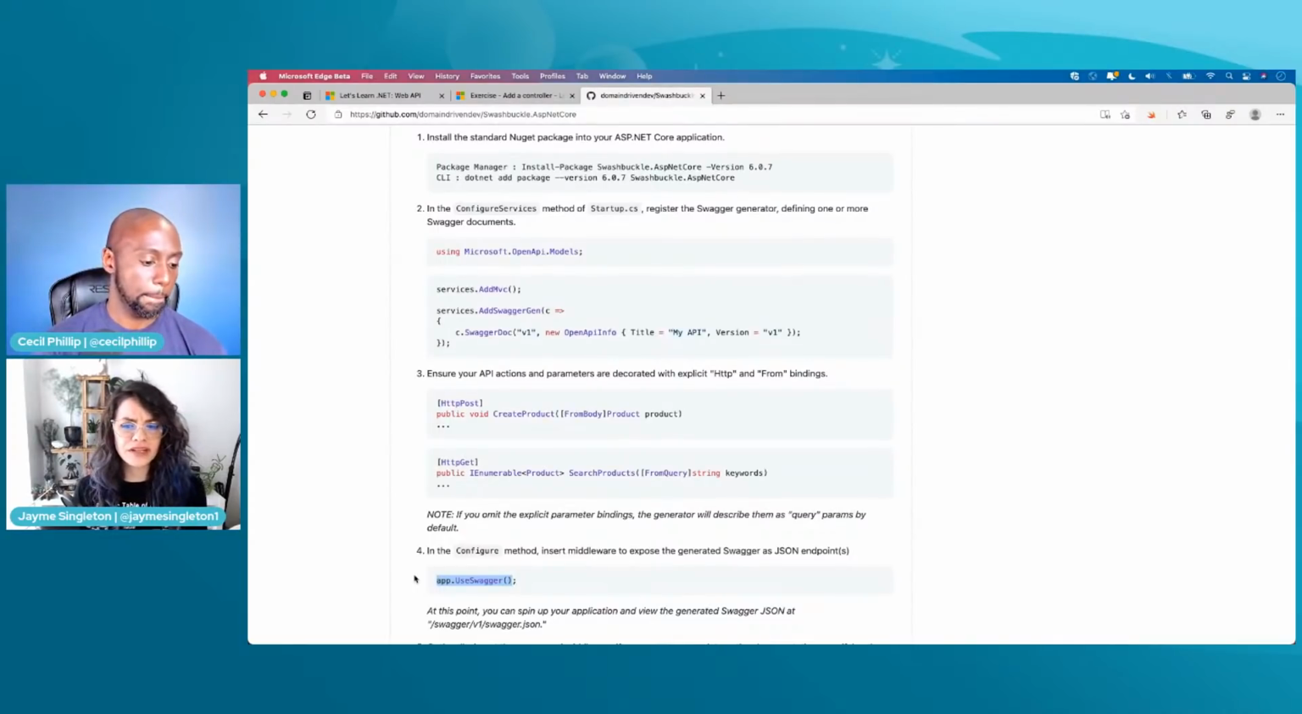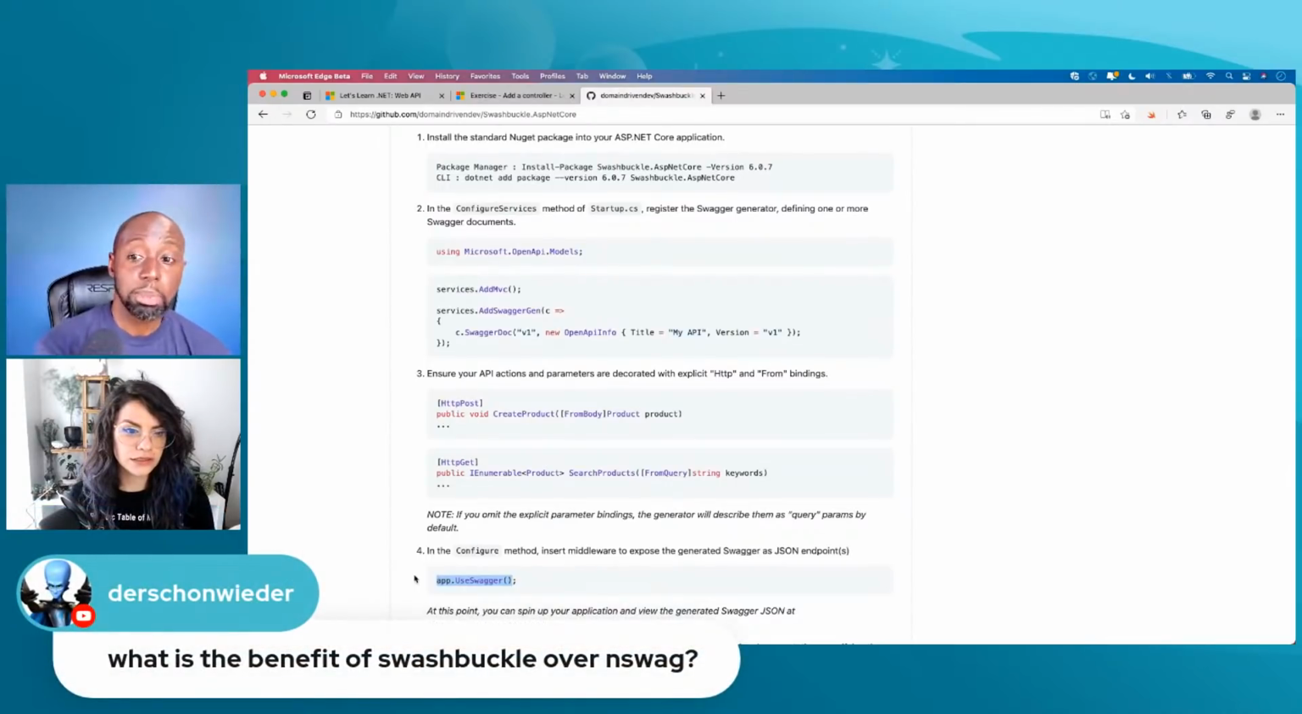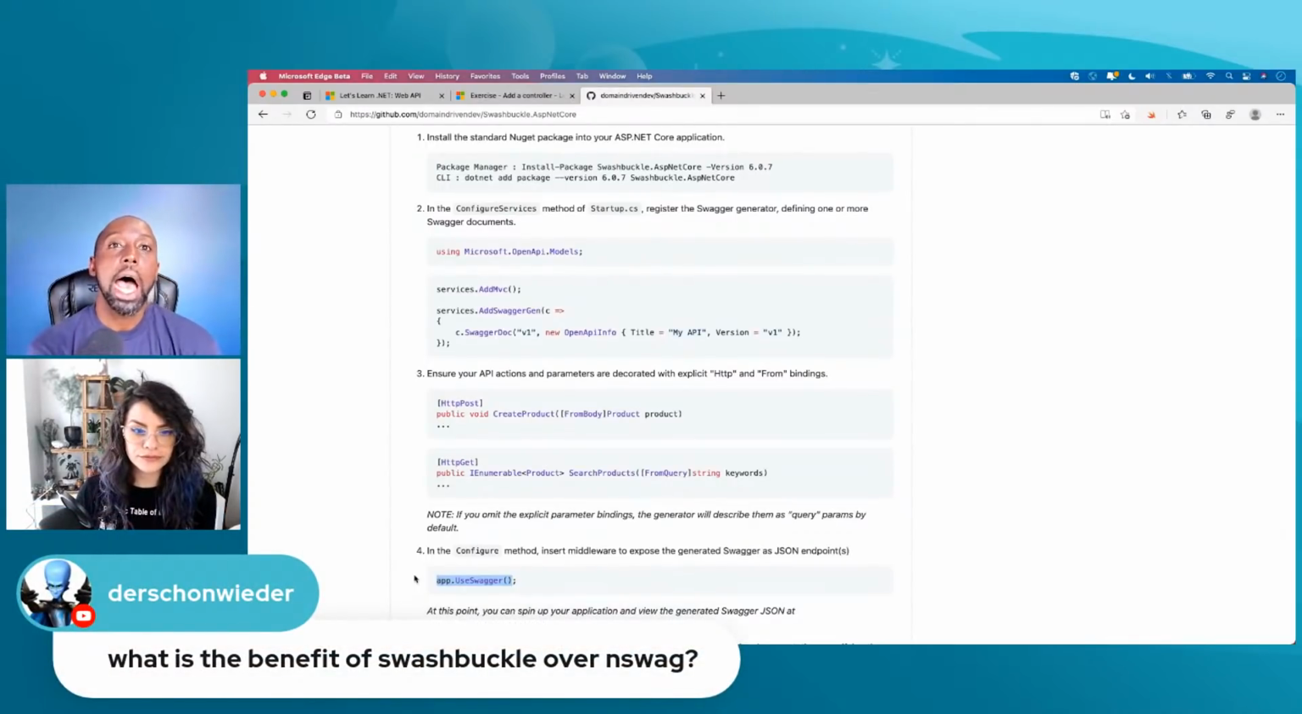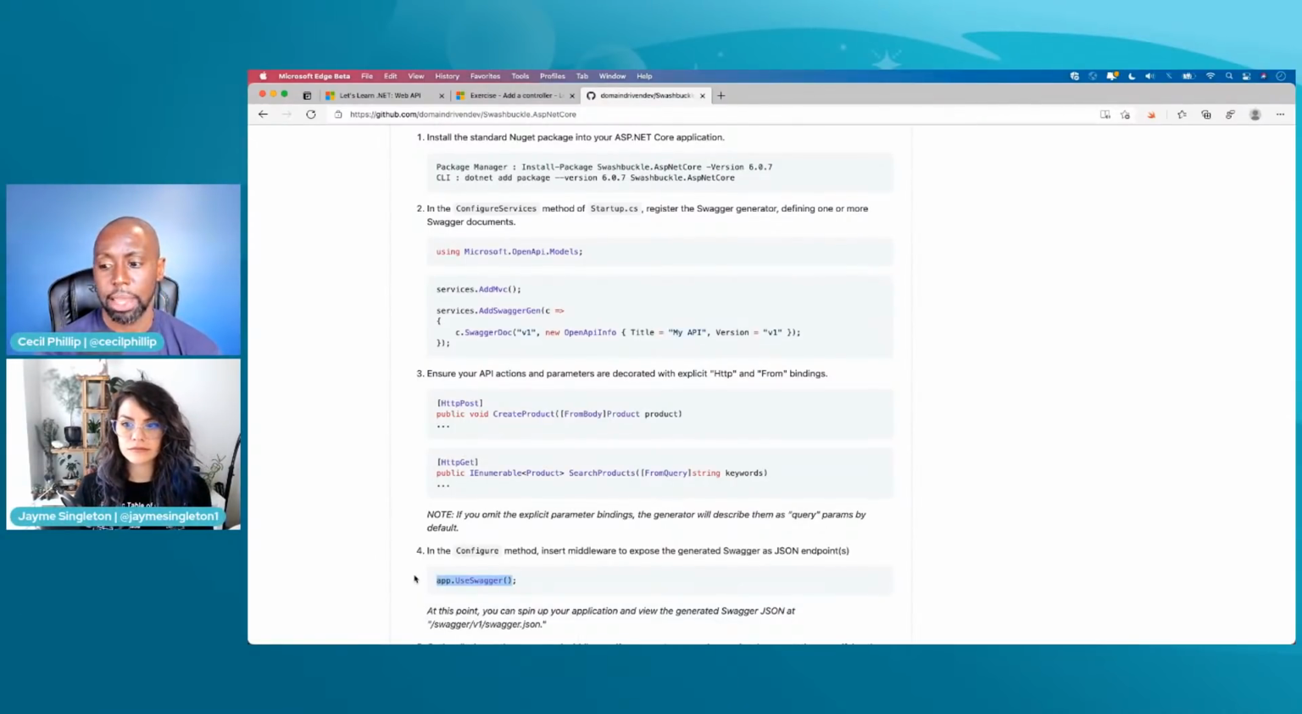Okay, so what is the benefit of using Swashbuckle over NSwag? I would say they're both pretty good. I think Swashbuckle has been around a little bit longer, and so it's just the more popular one that a lot of folks use. I think it really just boils down to a matter of taste, right? Like what API do you prefer to use?